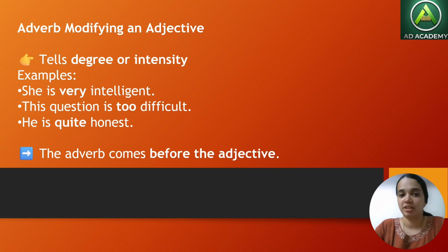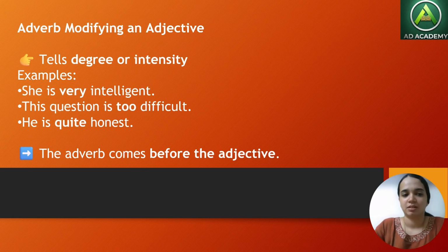She is intelligent. If the sentence goes like that, we can say intelligent is the adjective. Right? So here, very: under which part of speech can we classify it? It is the adverb. She is very intelligent. So here intelligent is being qualified, as it is the adjective, and very tells about the intensity.